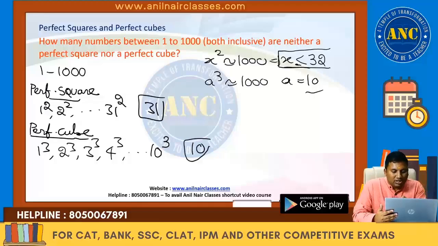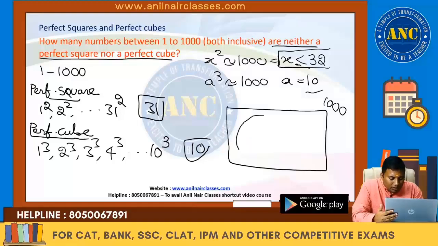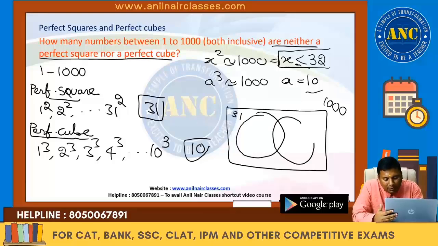But the question is, are neither a perfect square nor a perfect cube. That means I can use a Venn diagram. Total from 1 to 1000, there are 1000 numbers. These are the numbers which are perfect squares. How many are there? 31. This circle represents the numbers which are perfect cubes.